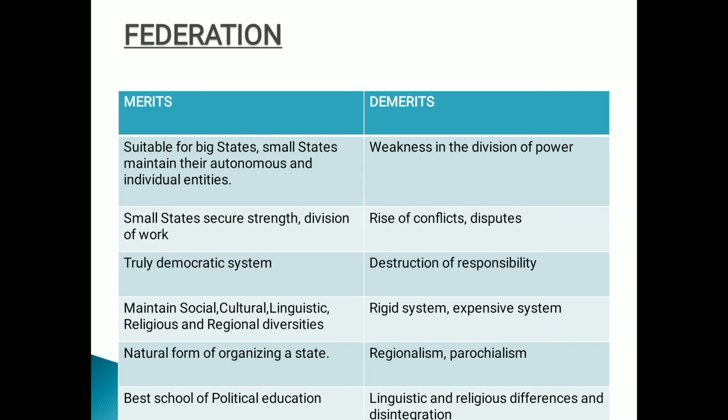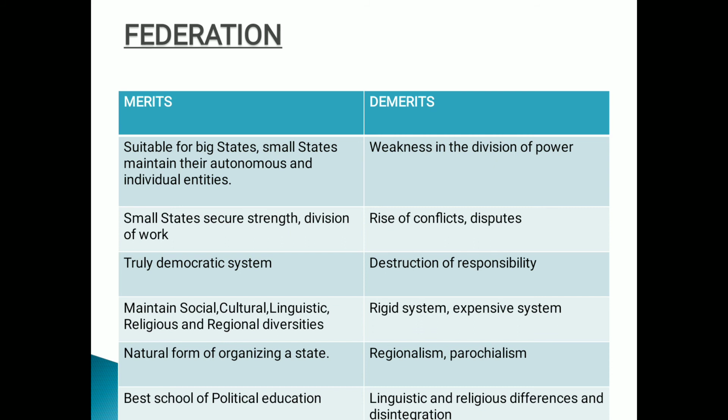Right? The best example is India. India is a federation state where, if you see, there is unity in diversity. The federation makes it possible for states with social, cultural, linguistic, religious, and regional diversities to maintain themselves as a state. Right? The federation constitutes the best means of harmonizing these diversities with the need for national unity.